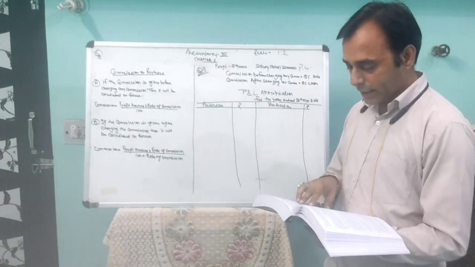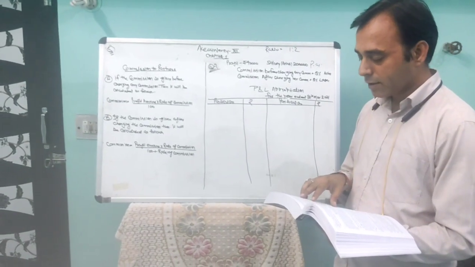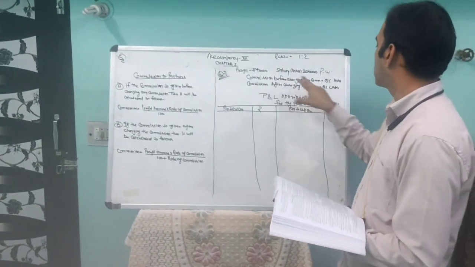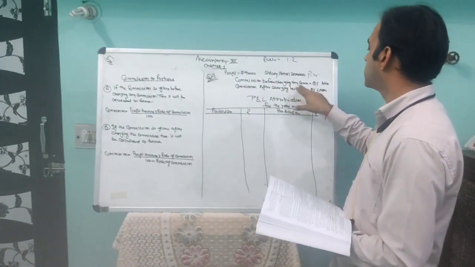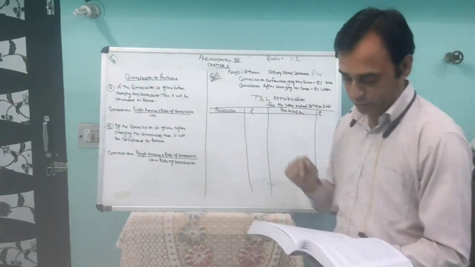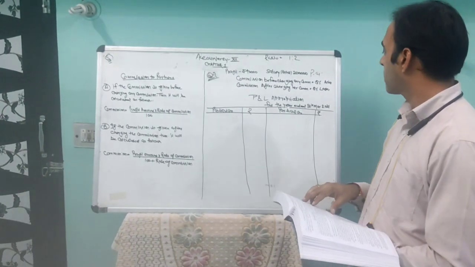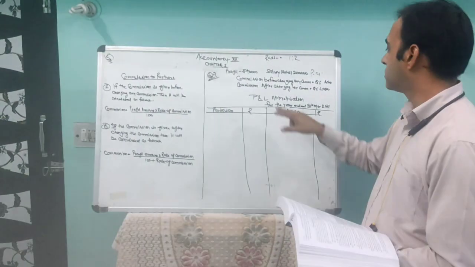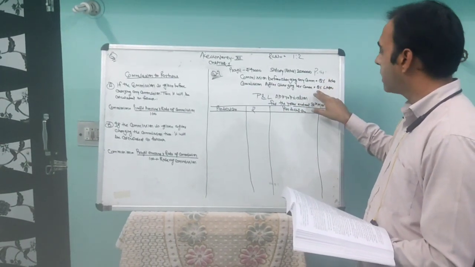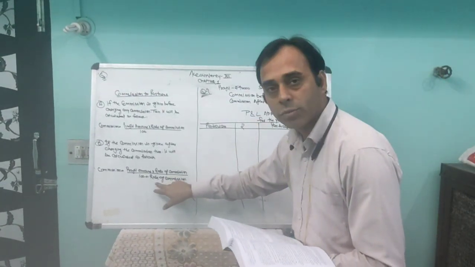Okay. After that, you have to give a commission of 8% of the net profit before charging any commission. You have to give Asha a commission before charging any commission, 8% of the profit. Before charging, what formula will be used? This formula will be used. And Lata is entitled to a commission of 8% of the profit after charging her commission. Lata, you have to give a commission of 8% per annum after charging her commission. This formula will be used.